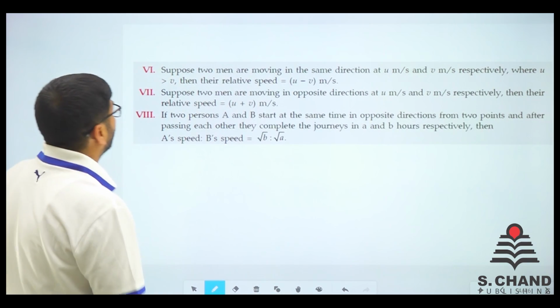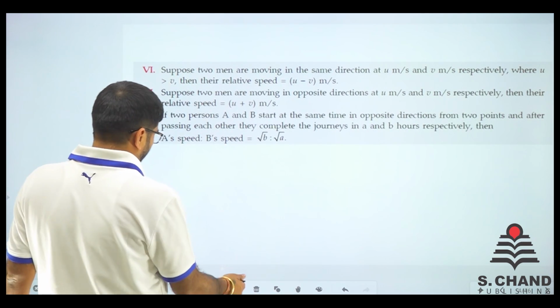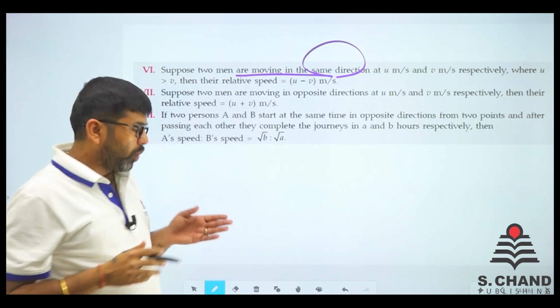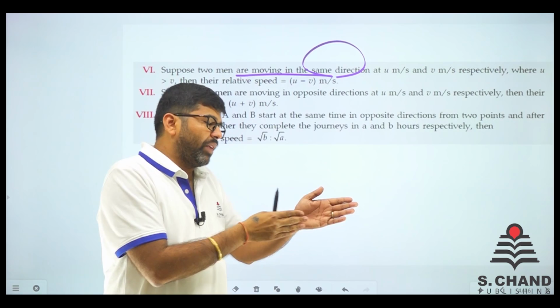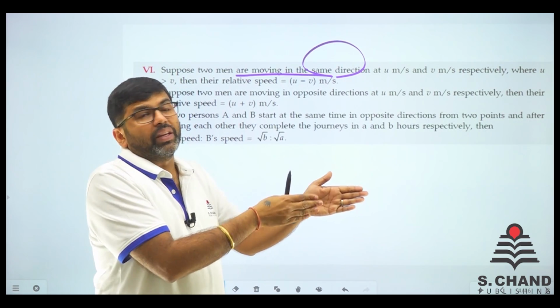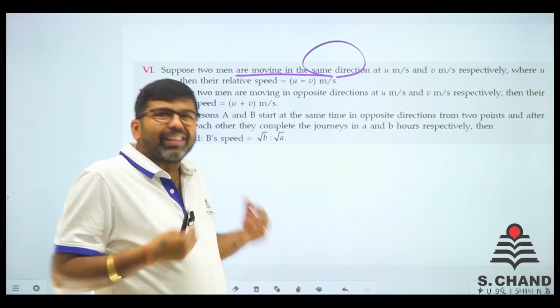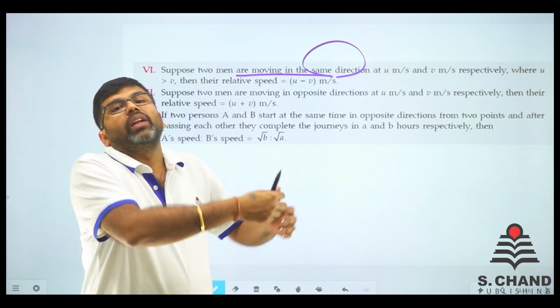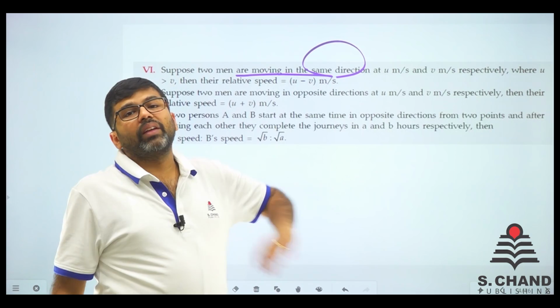Okay, next is, suppose two men are moving in same direction. If they are moving in same direction, so one direction is this, it is in the same direction. So relative speed is, they will actually cancel the other speed. Why so? Because it needs to be removed so that you get the relative speed.